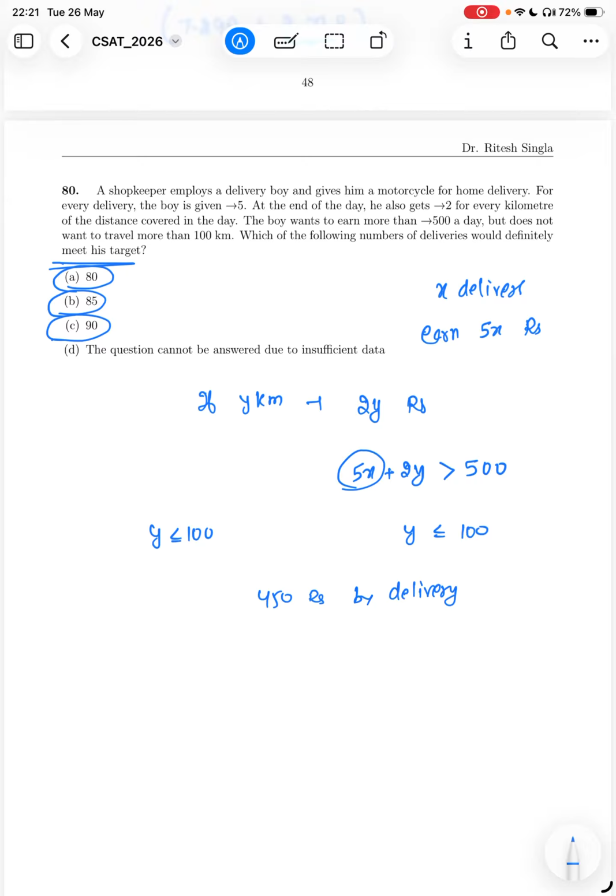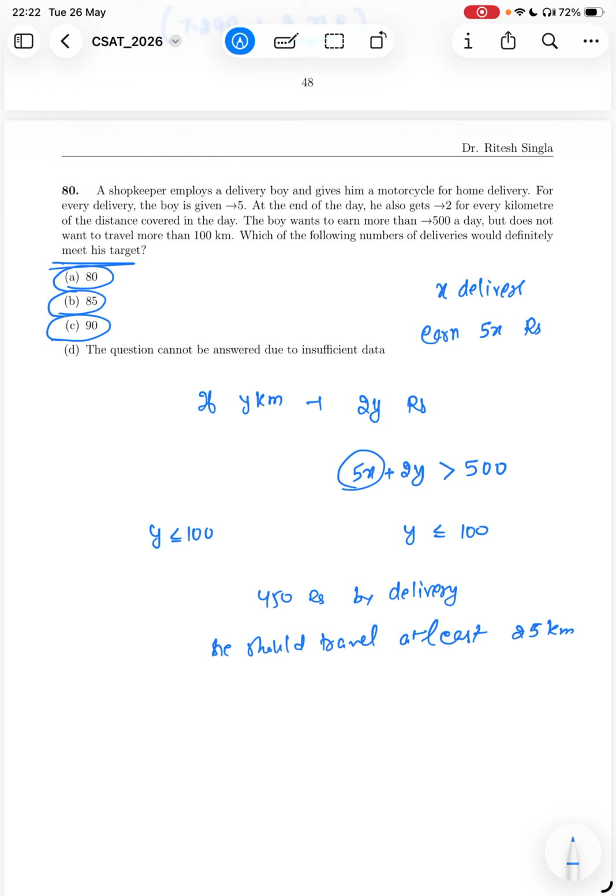But in order to earn more than 500, he should travel at least 25 kilometers. But we have not been given any information about how much he has traveled or how much he needs to travel to make each delivery on an average, right?